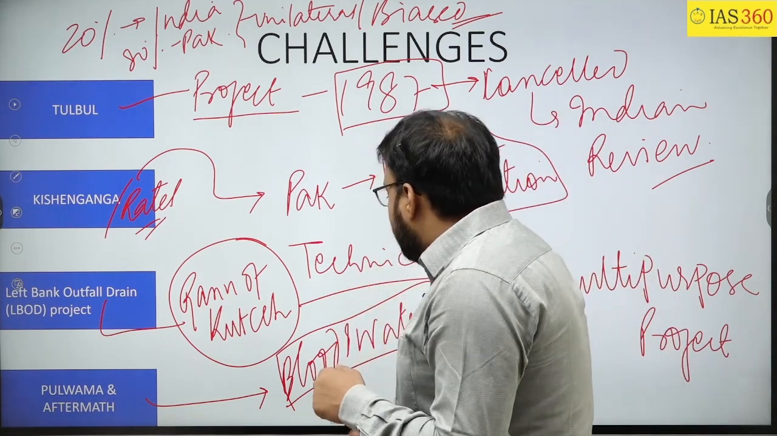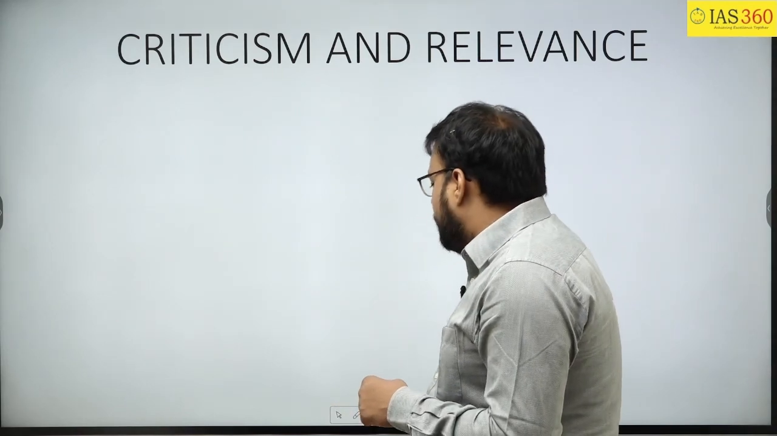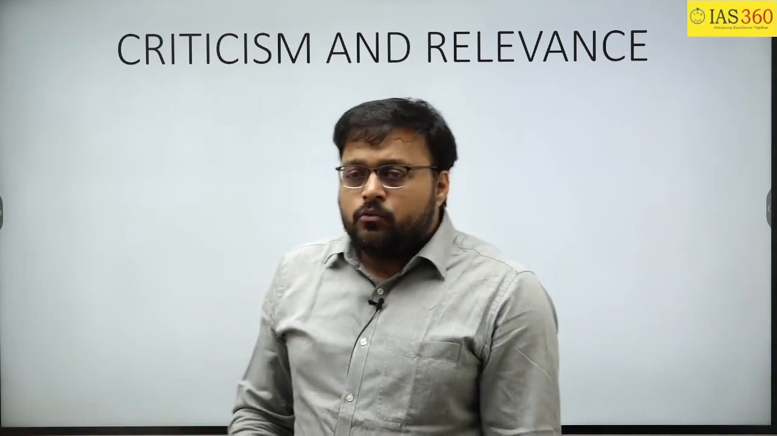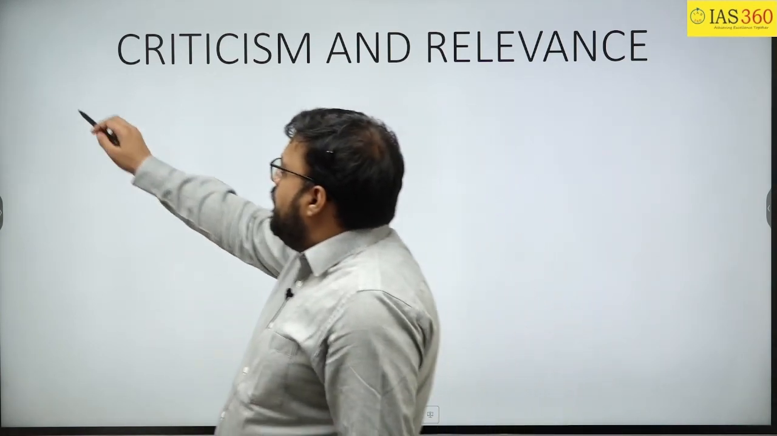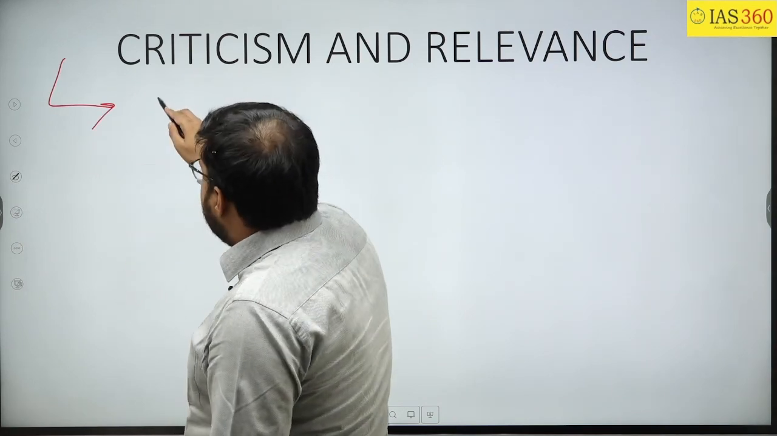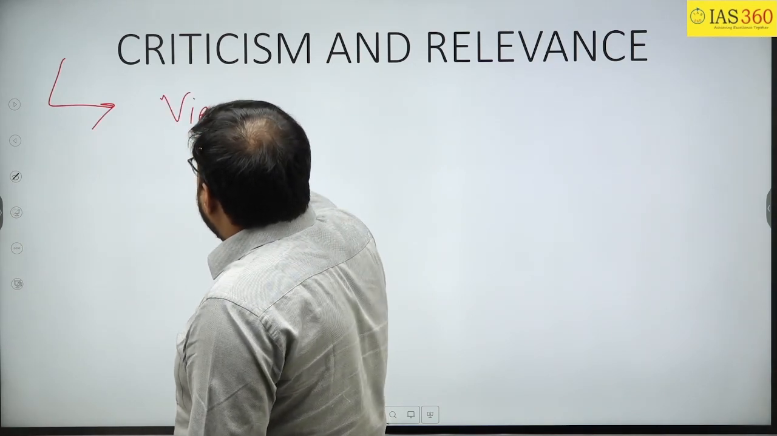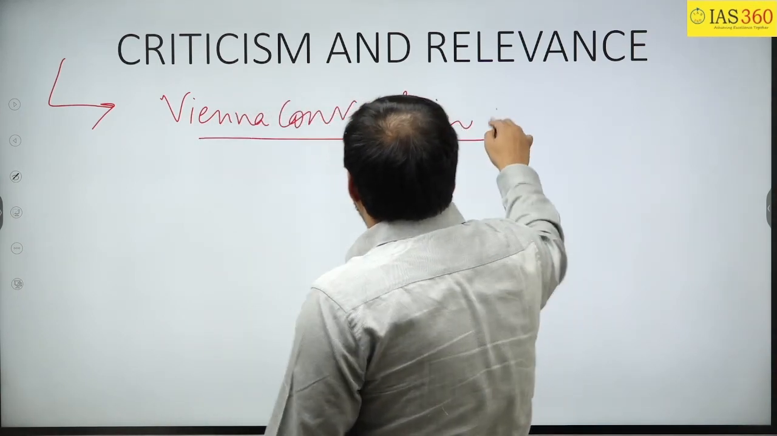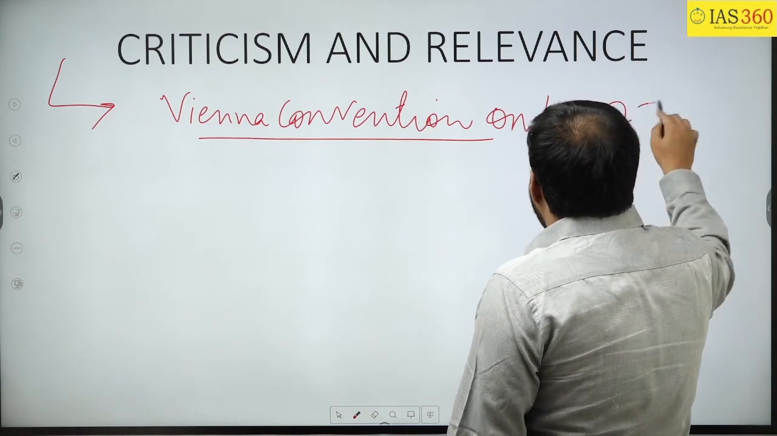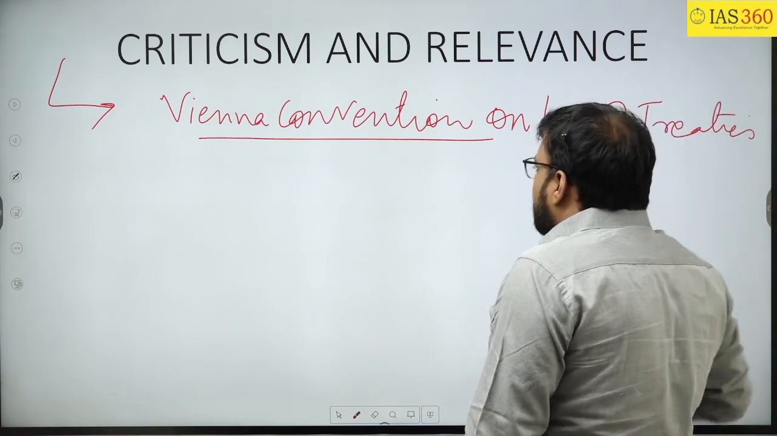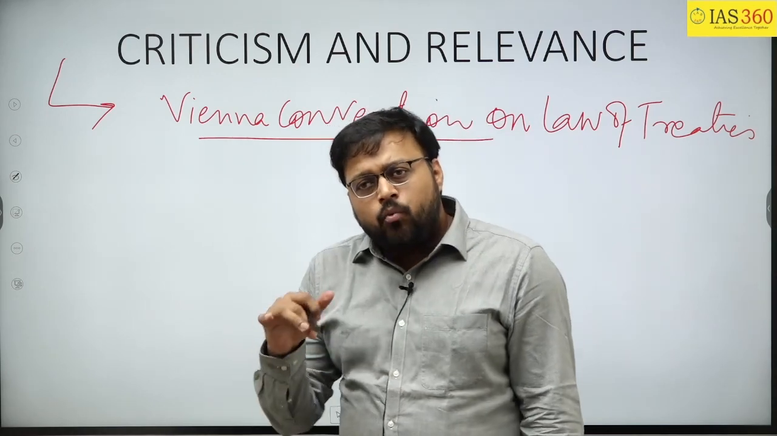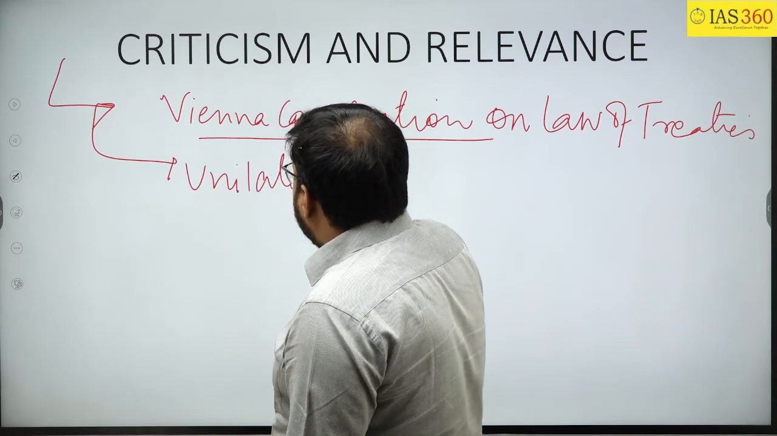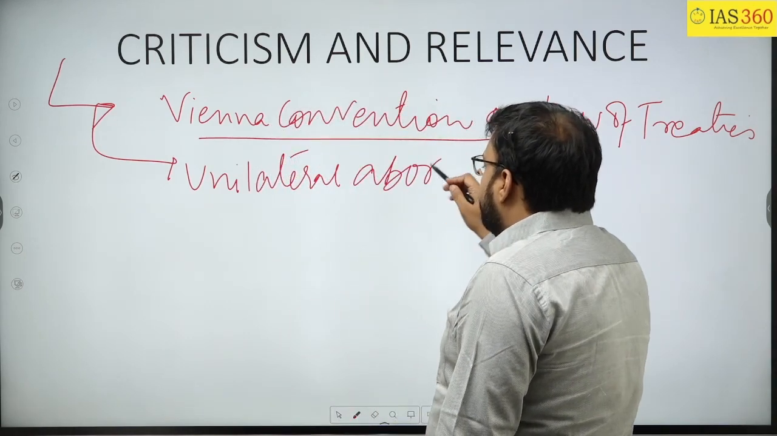So now the question arises: can India abrogate it? I will say that no, India cannot abrogate it, because once India abrogates this treaty, it will be considered as against the Vienna Convention on the law of treaties. And the second and most important thing is that in the Indus Water Treaty it is written that there cannot be unilateral abrogation.